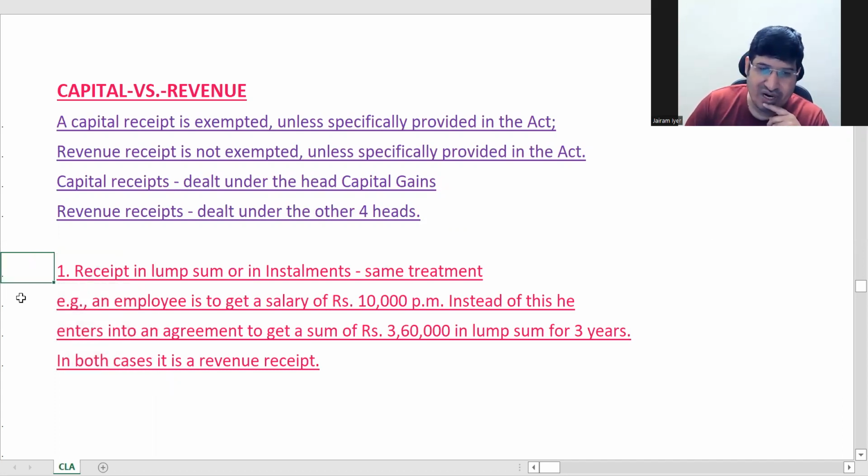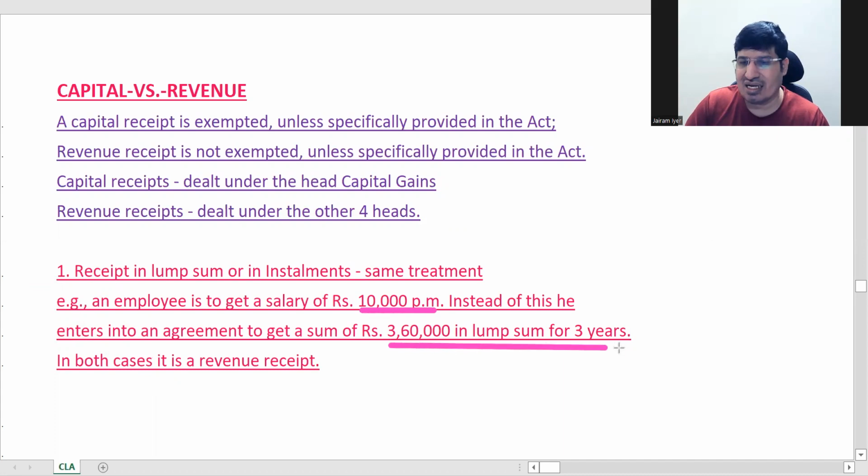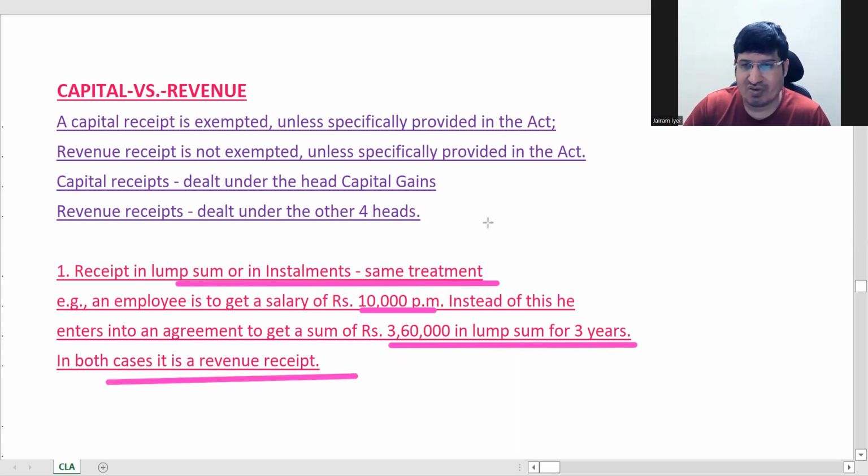This is an important point. Receipts in lump sum or installments get the same treatment. You're getting a salary of 10,000 per month, or you are getting 3 years' salary together because you have a contract. It doesn't make it capital. So don't get confused with the quantum of the income. Capital and revenue has nothing to do with the quantum. It is the nature which is important. So whether in lump sum or installment, income will remain income only. In both cases, revenue receipt. Got it?